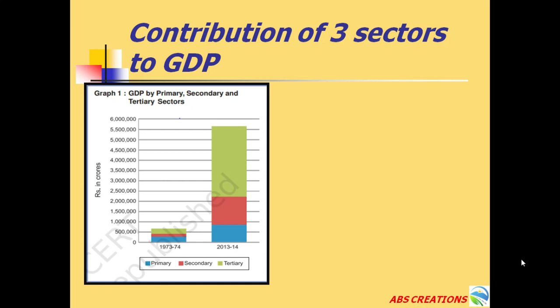When we compare the production of goods and services from all the three sectors in the 2 years, 1973-74 and 2013-14, we can see a lot of changes. There is a lot of increase in the production of goods and services in all the three sectors, primary, secondary and tertiary, in the year 2013-14.